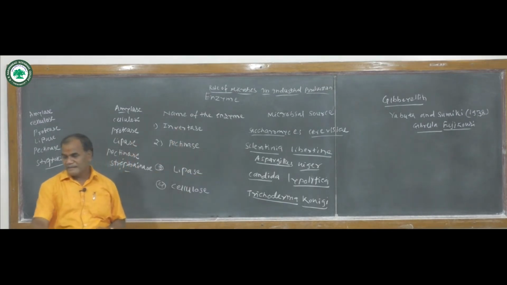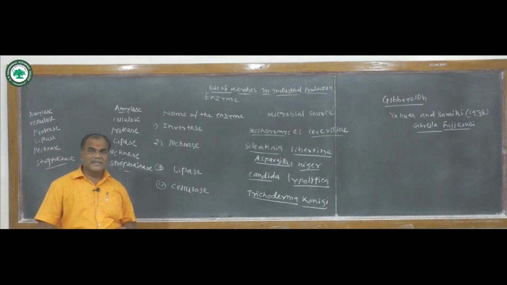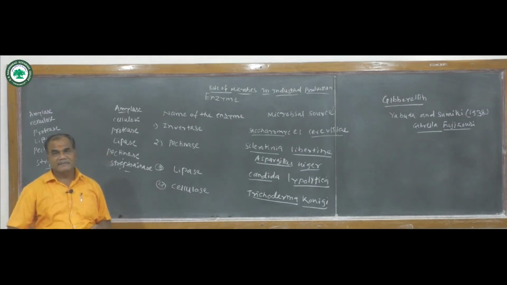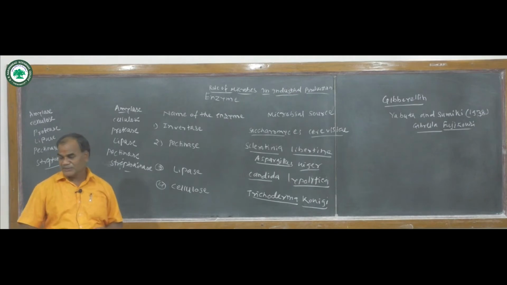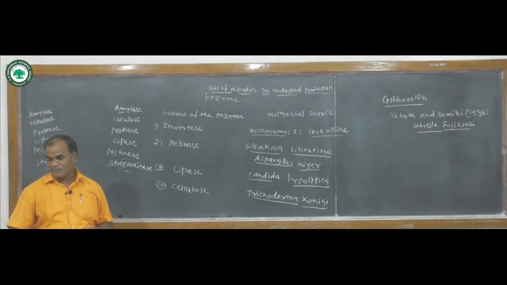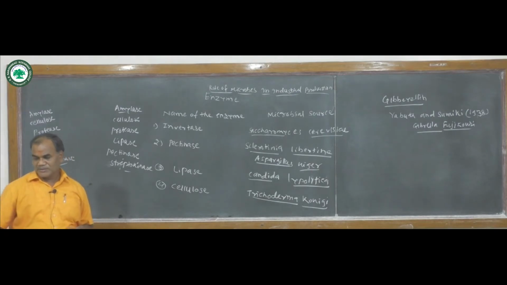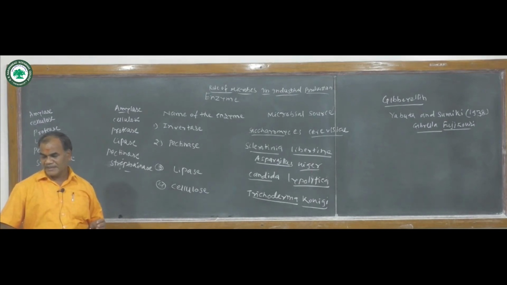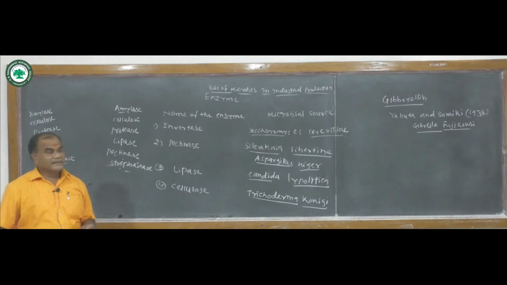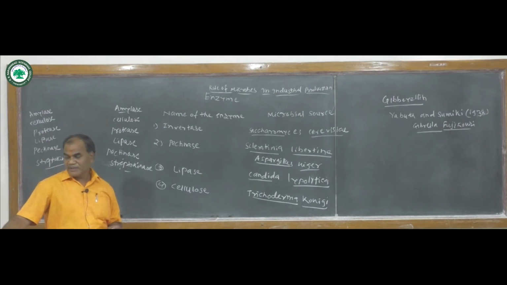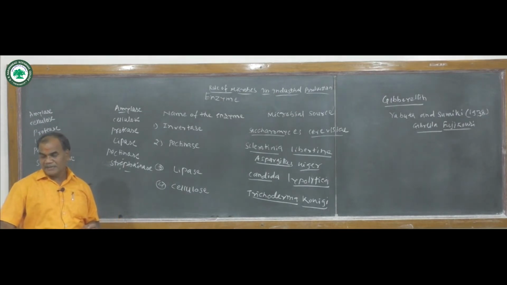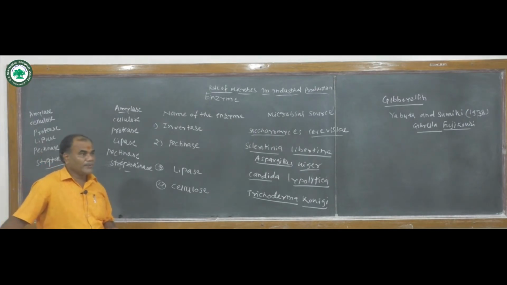Again, suppose we see the paper industry, or the pulp industry. Microbes are also used for producing superior quality paper. So these microbes are used for the formation of pulp in the paper industry. They are involved in biochemical pulping and bleaching.